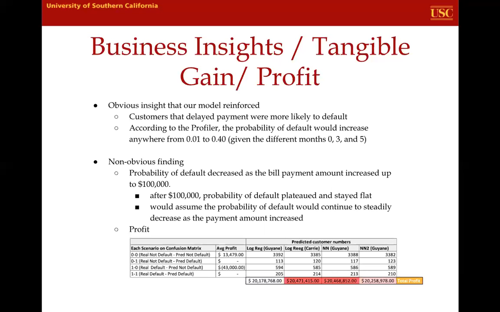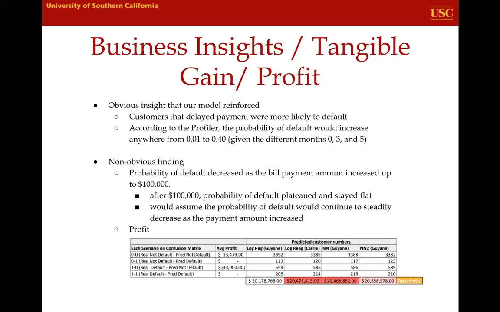A less obvious finding is the plateau that happened, where the probability of default plateaued after the bill payment increased up to 100,000. This is a non-obvious finding because we believe that there isn't a logical reason why people should plateau in their probability of default as the bill payment increases.